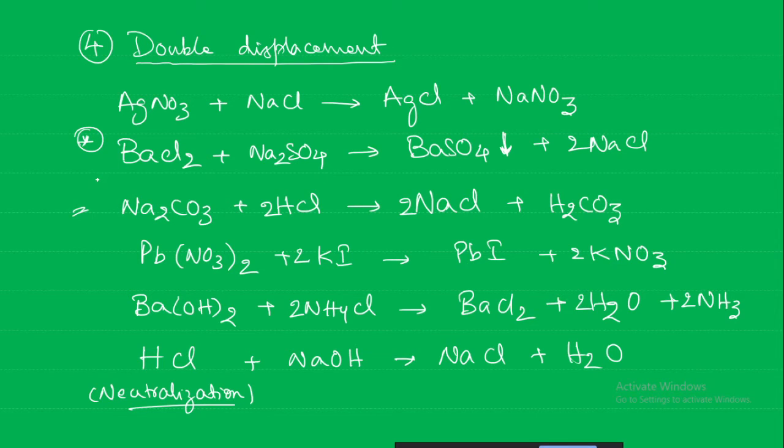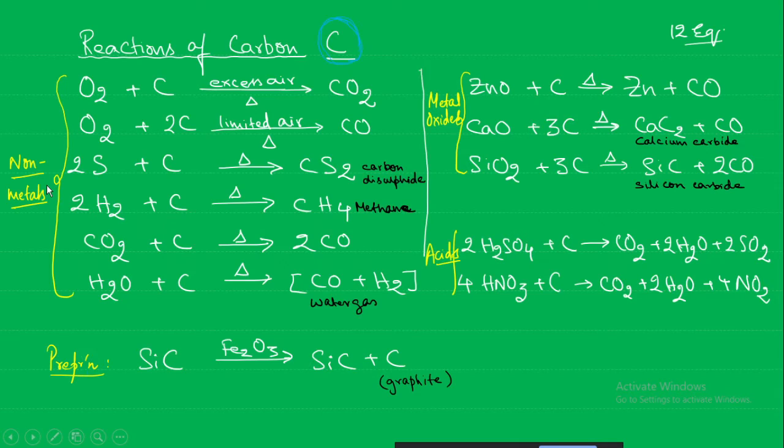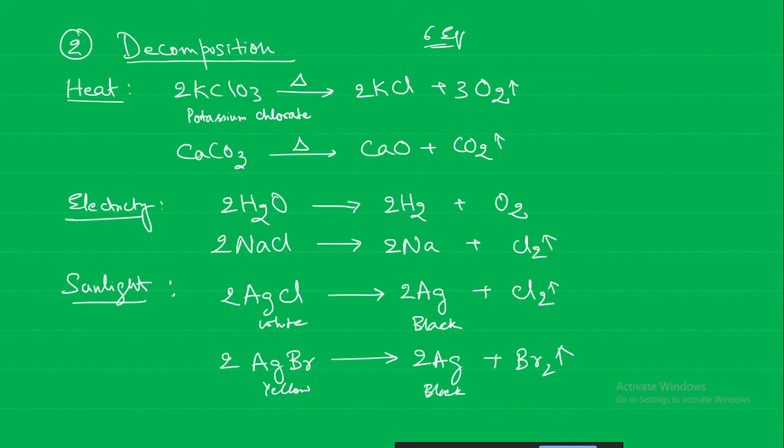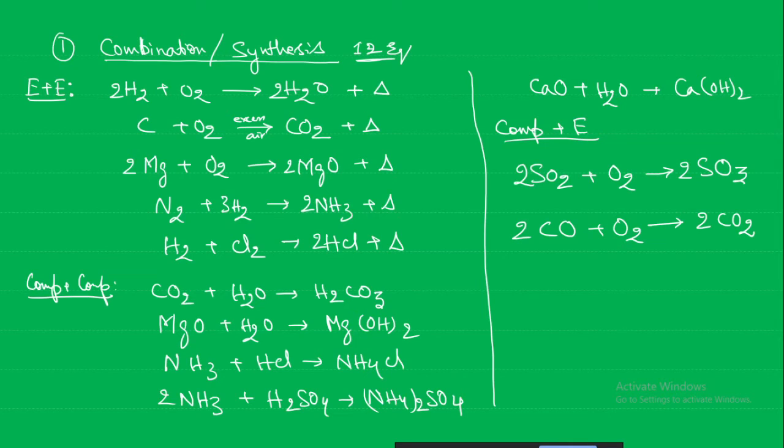So in this way, quickly we have written down the reactions in this chapter, chemical synthesis. In addition to this, there are oxidation reduction reactions. Roughly 40 to 50 reactions are there in this chapter.